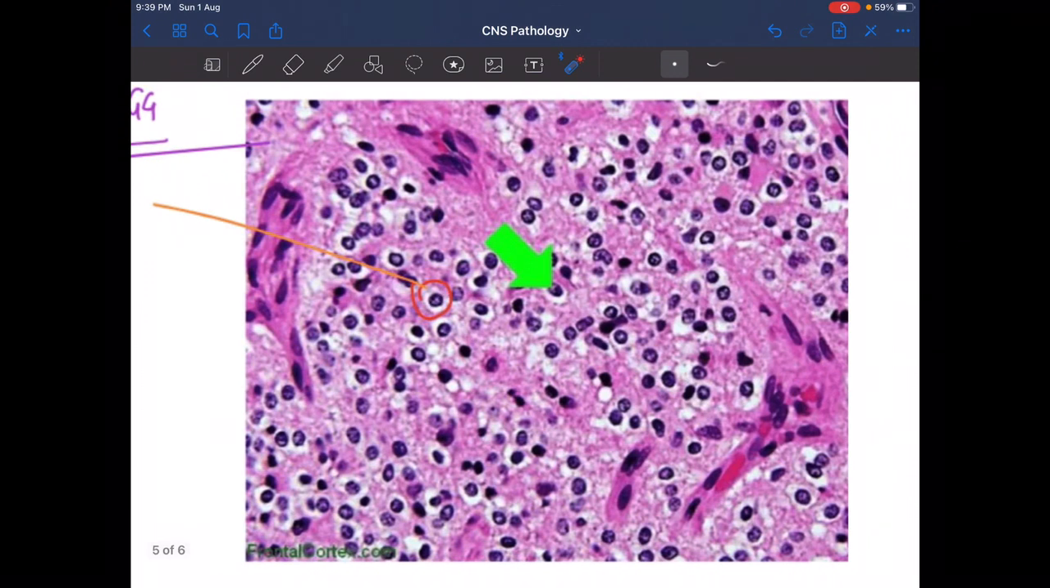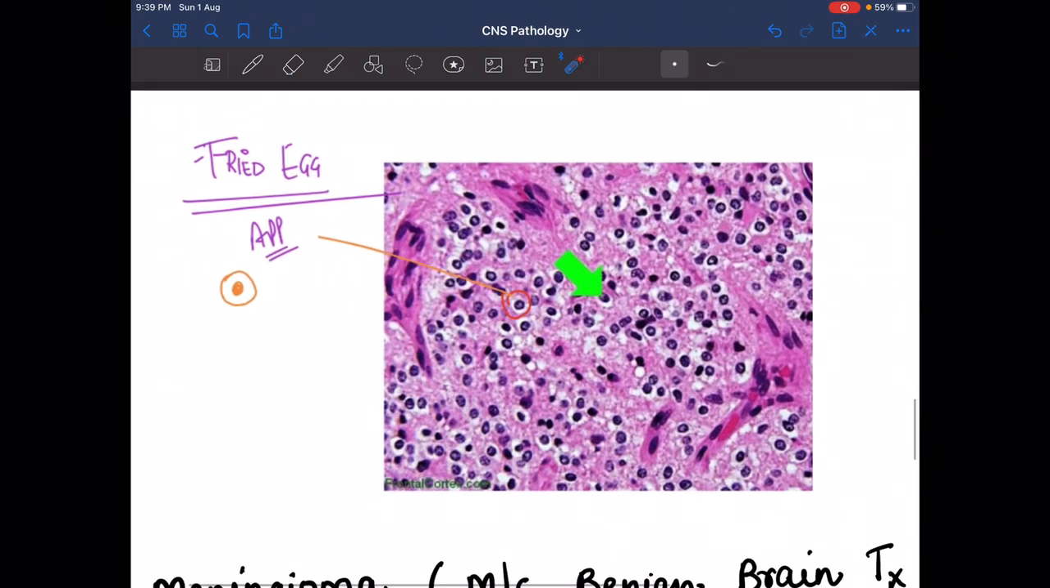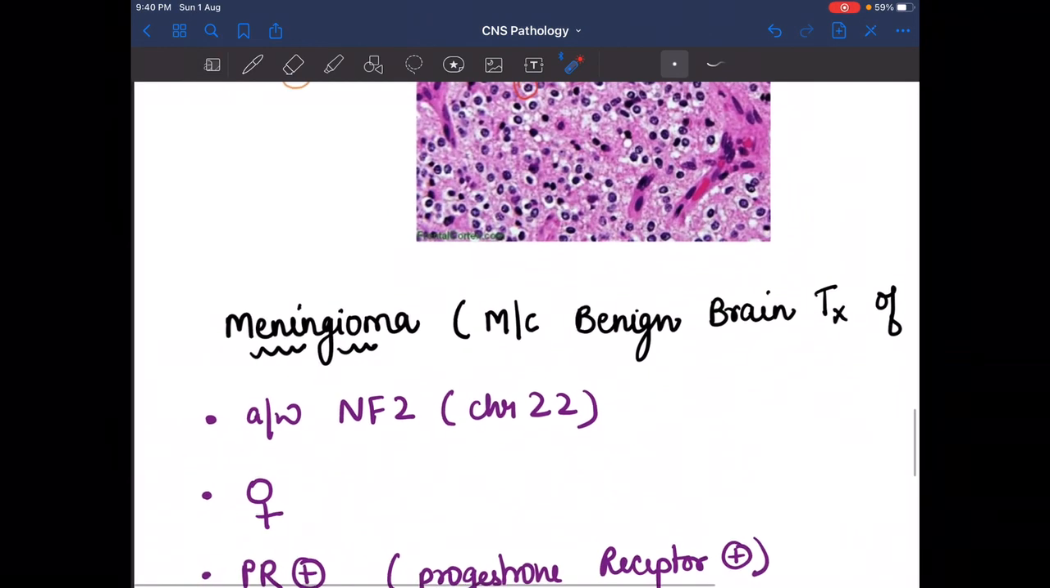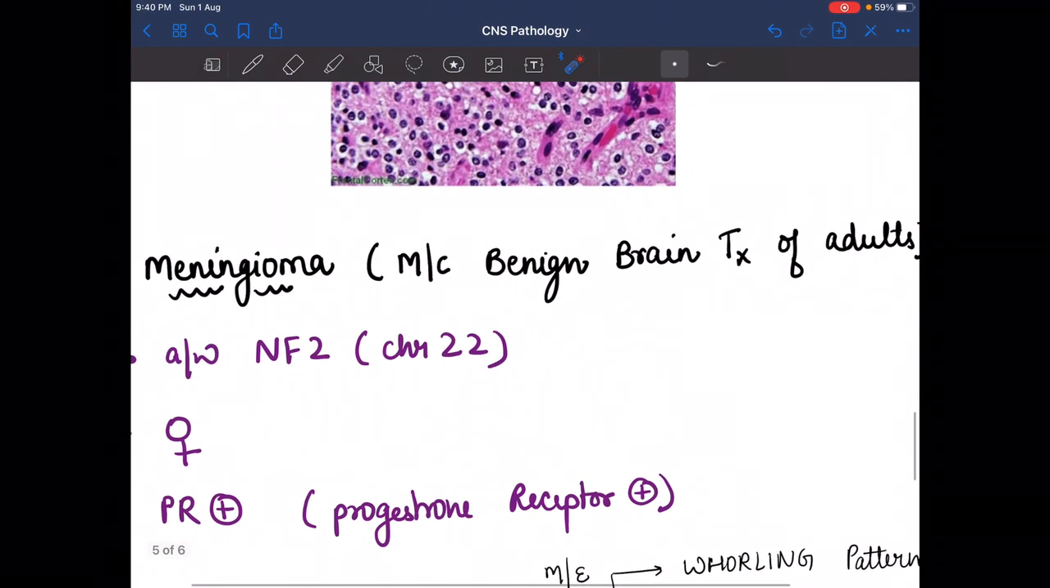Next one is, as we see, the fried egg appearance. This is one clear picture of the fried egg appearance, as we see clearly. So these were the fried egg appearance.